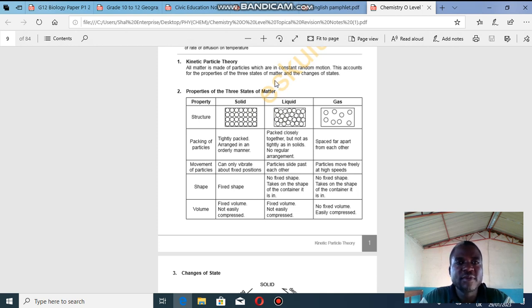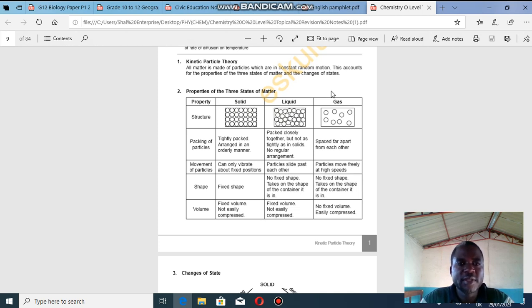So this accounts for the properties of the three states of matter and the changes. All the changes in terms of matter are dependent on the kinetic particle theory or kinetic theory of matter, which states that all matter is made up of particles which are in constant random motion.